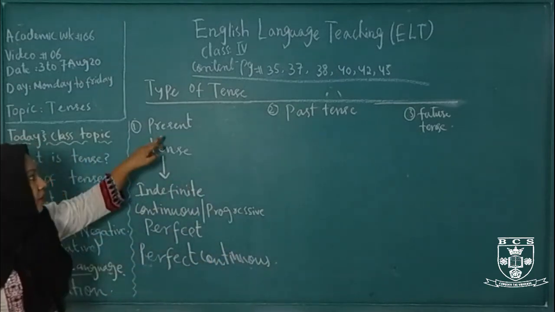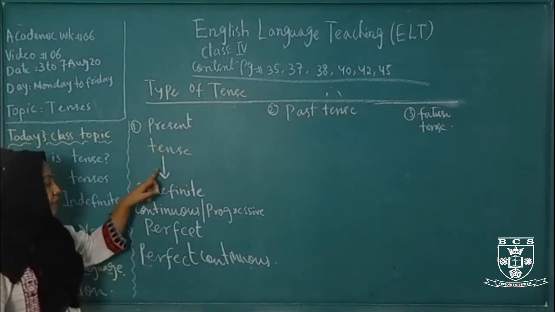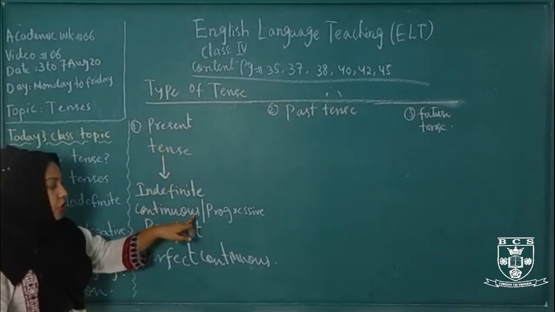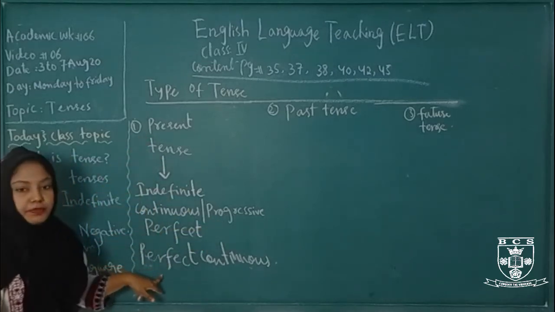Present is further divided into 4 parts: number 1 is present indefinite, number 2 is present continuous or progressive, number 3 is present perfect, and the 4th one is present perfect continuous.